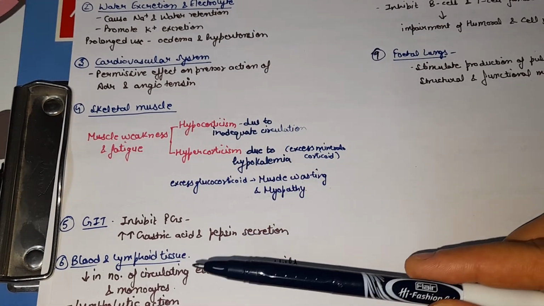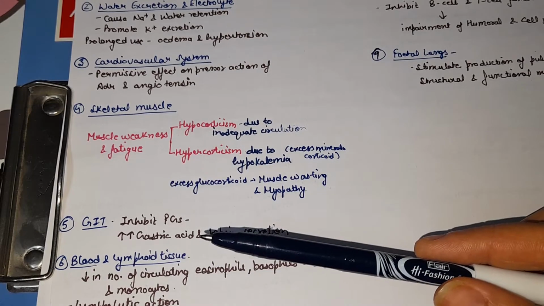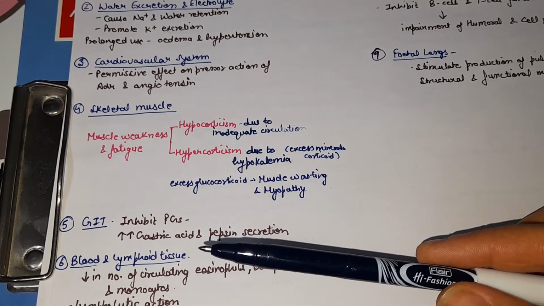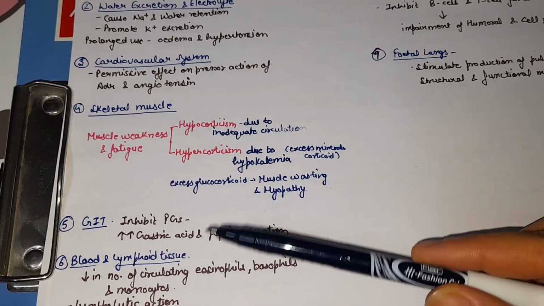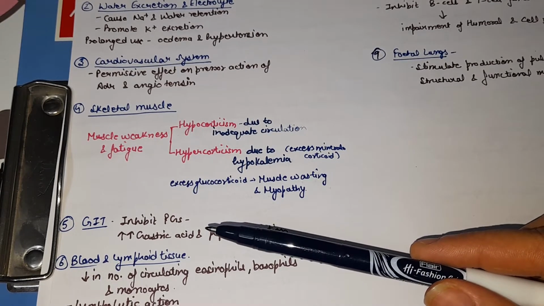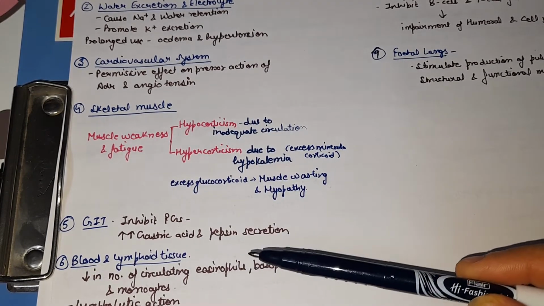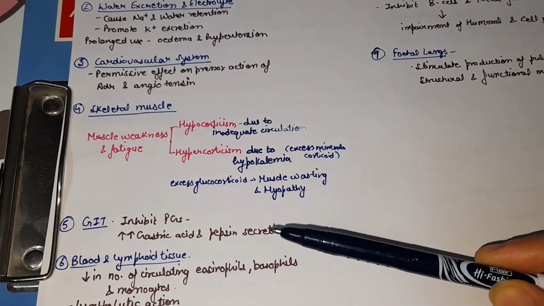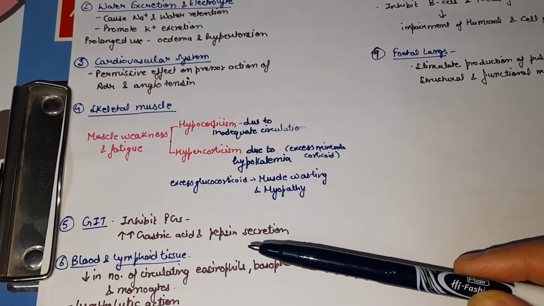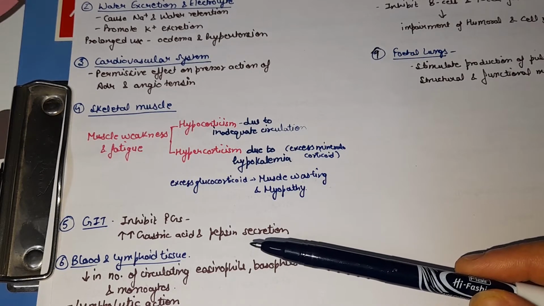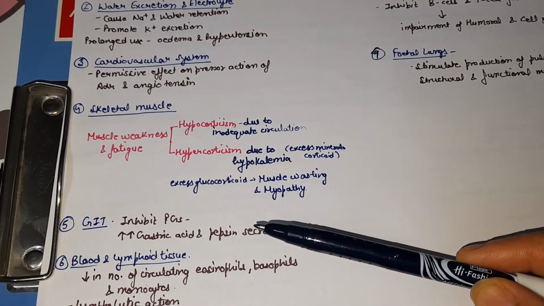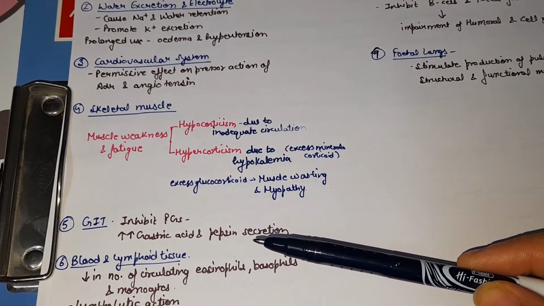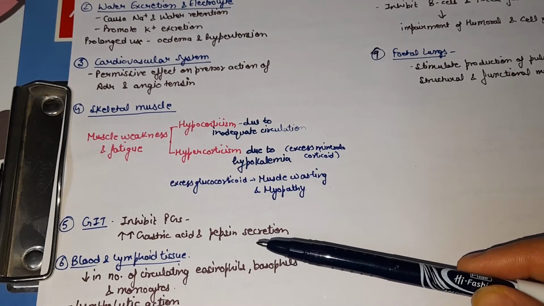Next effect is on the GIT system. In the GIT, they inhibit prostaglandin secretion, which will lead to increased gastric acid and pepsin secretion, which may aggravate peptic ulcer. They also decrease the local immune response against H. pylori, and H. pylori is a responsible factor for causing peptic ulcers.